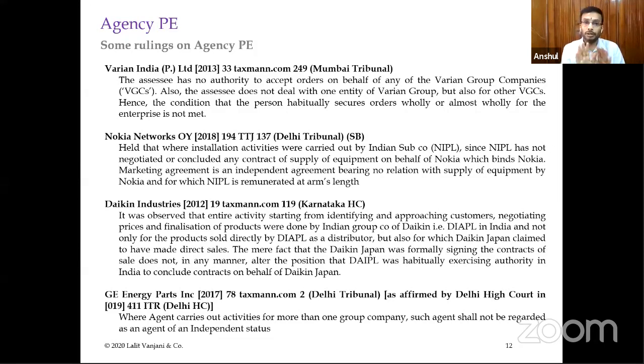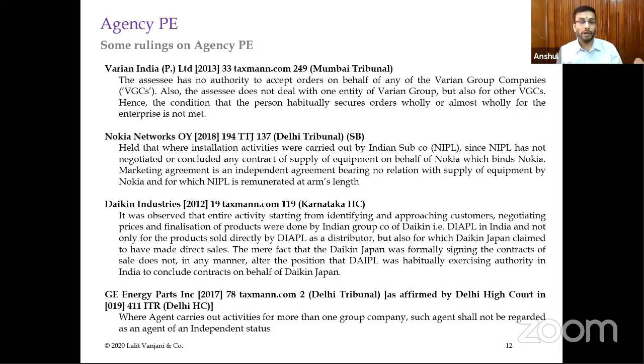Now, this is something which had been followed very vociferously in the past, and all the legal consultants and tax advocates would argue on this point, and they would also structure the arrangements in such a way that multiple enterprises of the foreign group entity will enter into contracts and give revenue to the Indian agent.